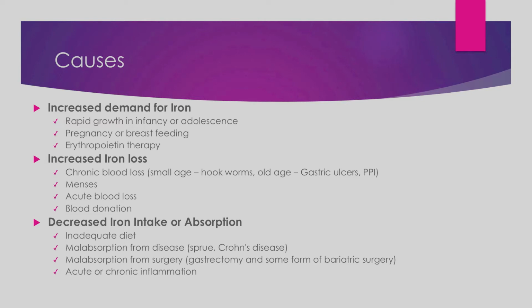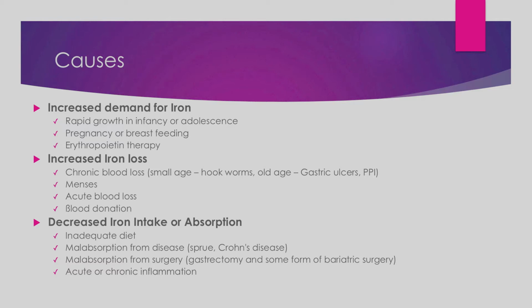Right, so the increased demand for iron can be due to rapid growth, as in infancy. In small age there is rapid growth and the iron requirement is more. It also occurs in adolescence, especially after the menses have started, and in pregnancy or breastfeeding. In these cases the demand for iron increases in the body. Then erythropoietin therapy. Erythropoietin is a hormone which is released by the kidney and is responsible for the production of RBCs, that is erythropoiesis.